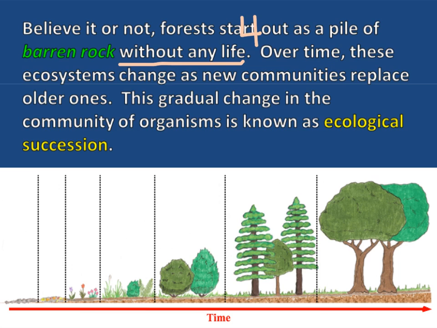And then over time, these ecosystems change as new communities replace older ones. This gradual change in the community of organisms is known as ecological succession. On number 5, what do we call the process of new communities replacing older ones over time? Ecological succession.